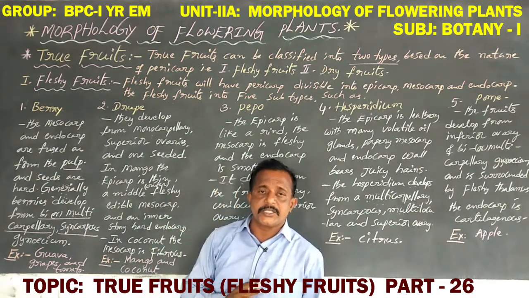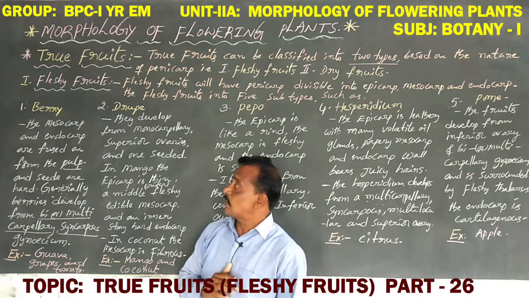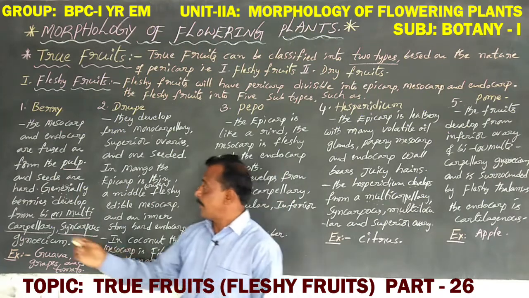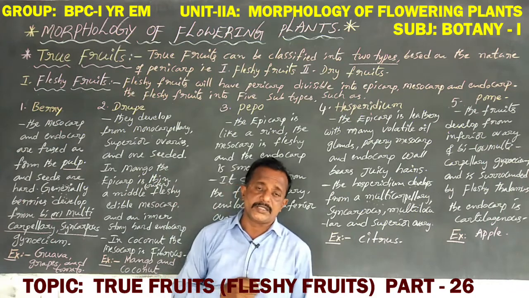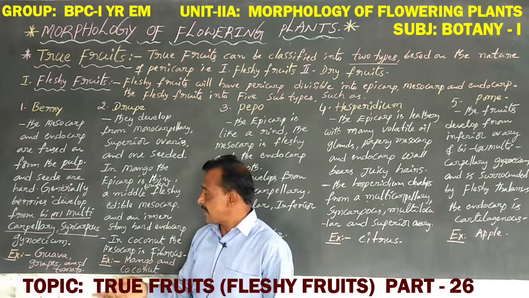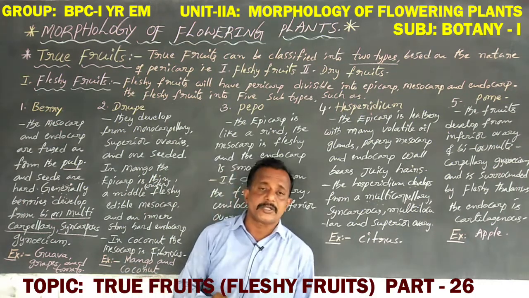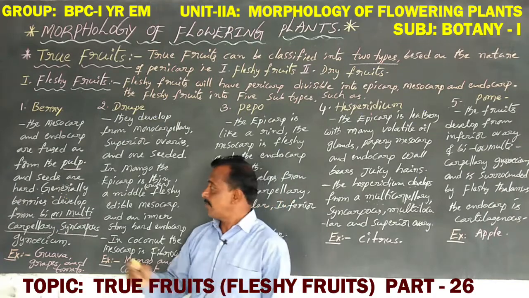One pulp-like structure is formed from the mesocarp and endocarp. And the seeds are always hard. Guava seeds, grape seeds and tomato seeds are always hard.